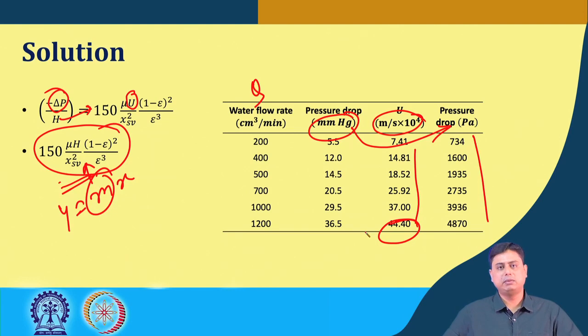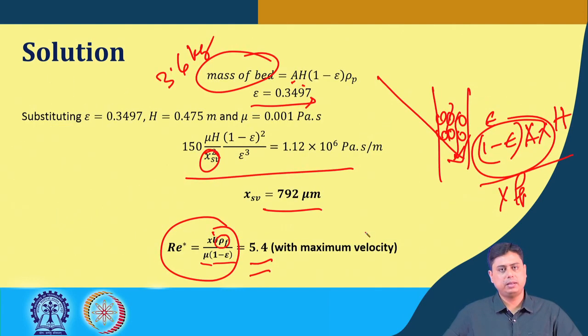If we take the maximum one, because that is the maximum Reynolds number that can be possible for a fixed property of liquid and the solid. If we take that, we get the maximum Reynolds number for the range of the study is 5.4. So, definitely the other results are well within the laminar region. Okay. So, this was the first problem that we solved.